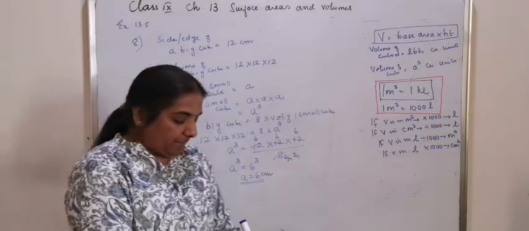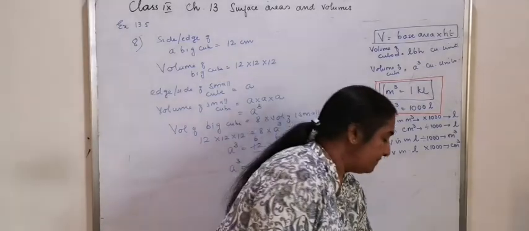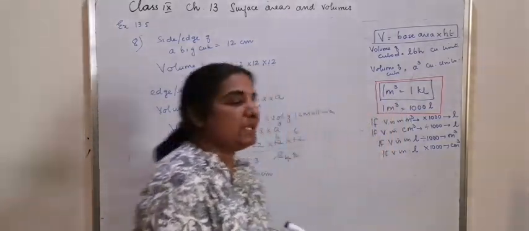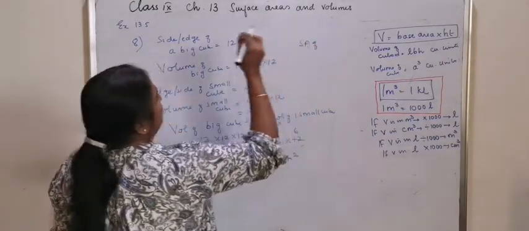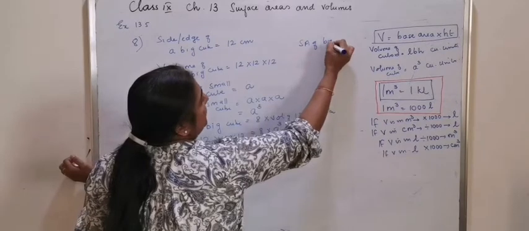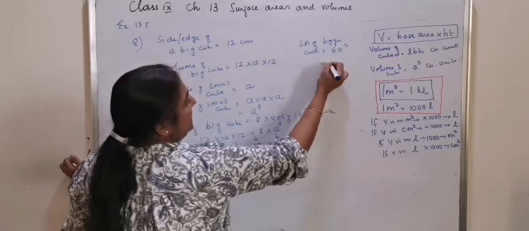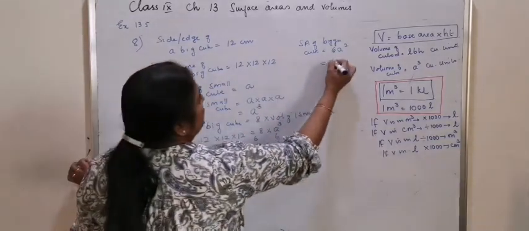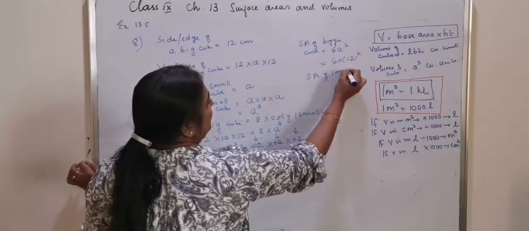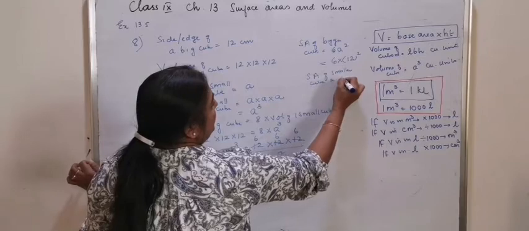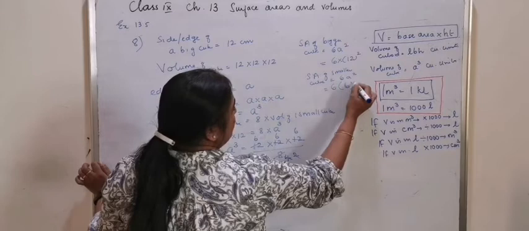And now compare the ratio of their surface areas also. That means from the bigger cube to the smaller one. So what is the surface area of the bigger cube? Surface area is 6A square, which is equal to 6 into 12 square. What is the surface area of the smaller cube? Again 6A square, the edge is only 6, which is equal to 6 into 6 square.